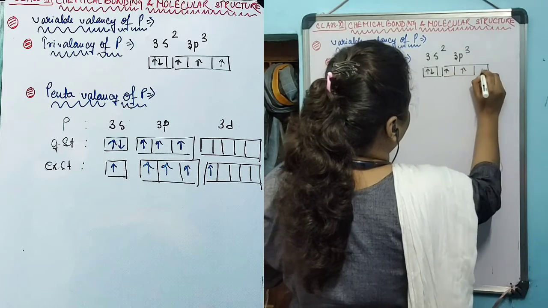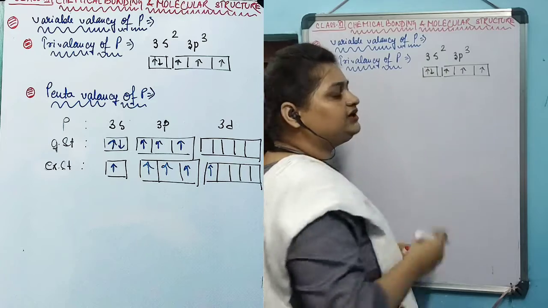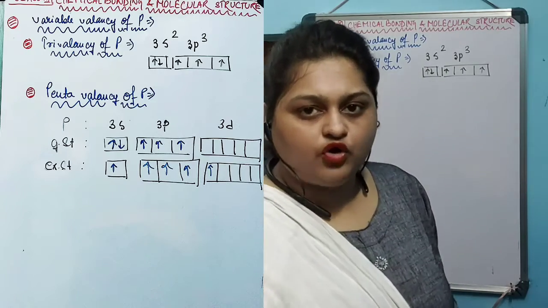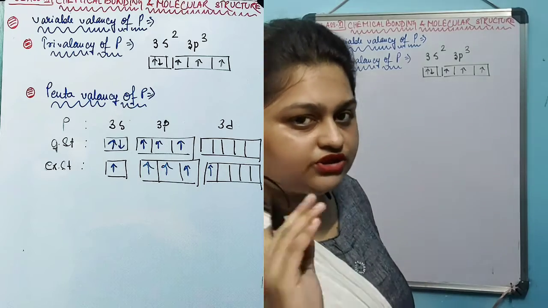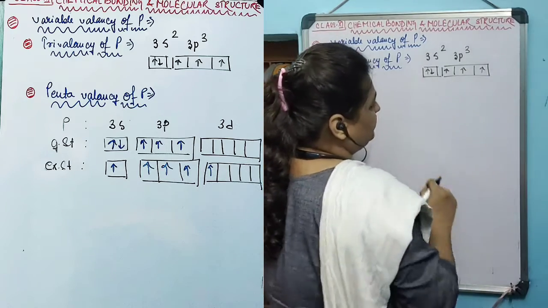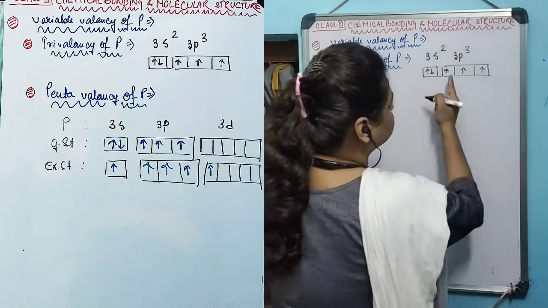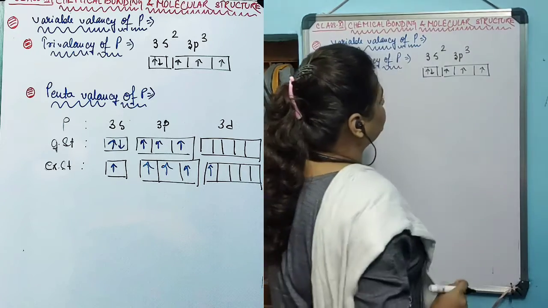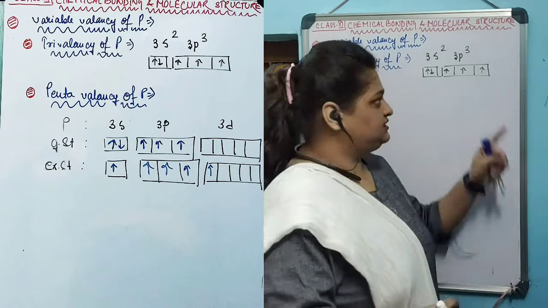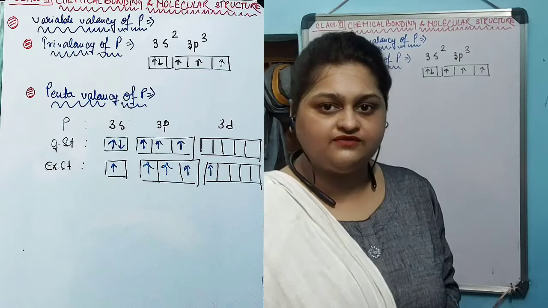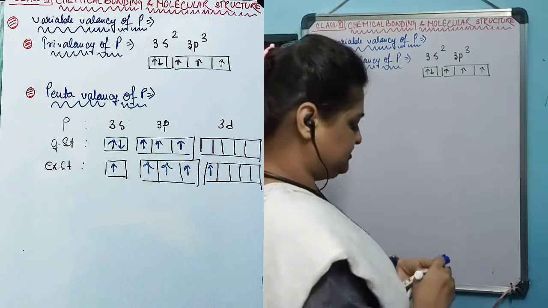Only unpaired electrons in the valence shell take part in the bond formation. In the valence shell of phosphorus, 3s and 3p, only 3 electrons are unpaired. That's why only 3 electrons are there to produce covalent bonds, and the covalency in this case for phosphorus is trivalent. That's why one of the valencies of phosphorus is trivalency.